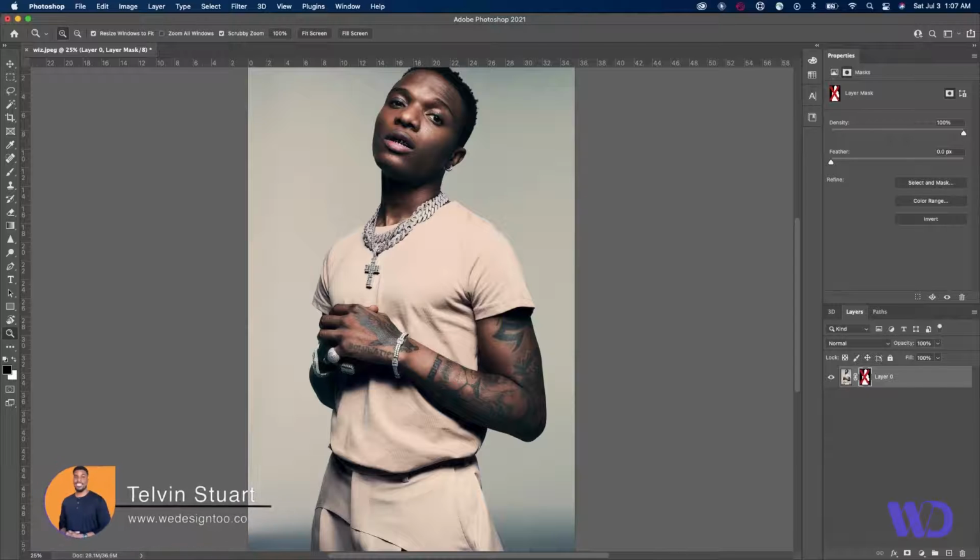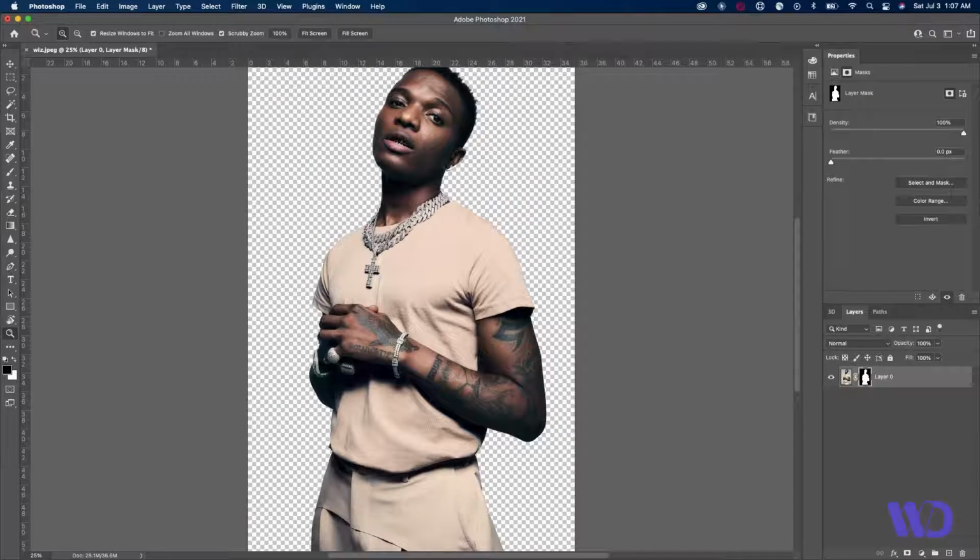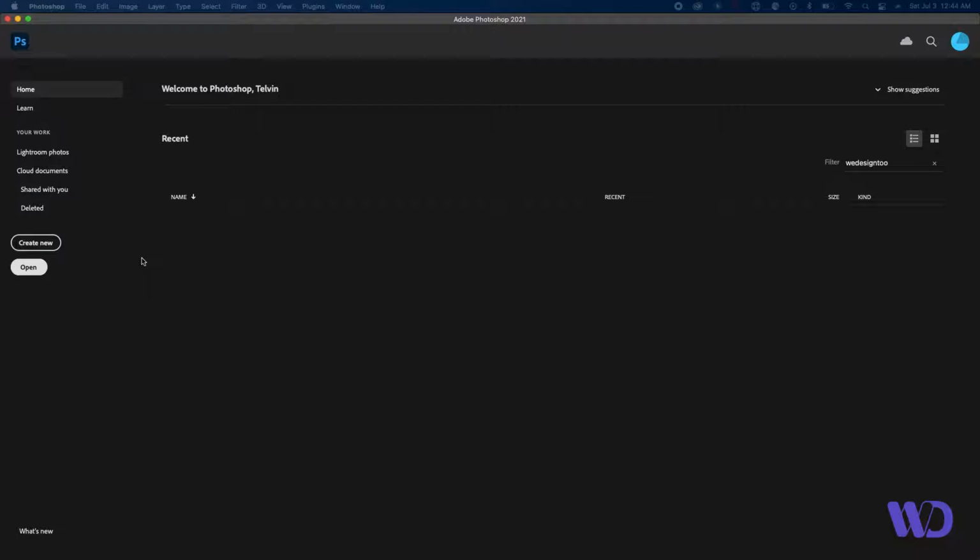Welcome to WeDesignToo, and today I'm going to show you the quickest and easiest way how to remove a plain background in Photoshop using the Remove Background tool. Now if you would like to follow along, make sure you hit the Downloads Files button located right under this video. Now let's get started.